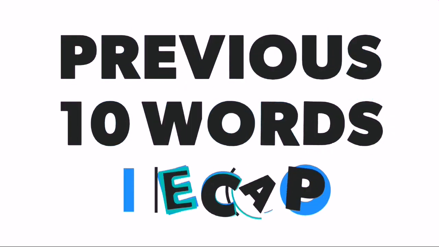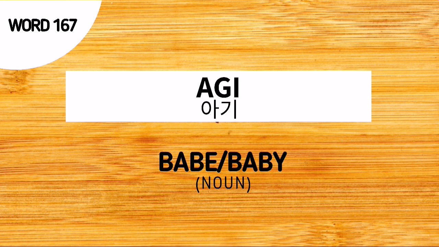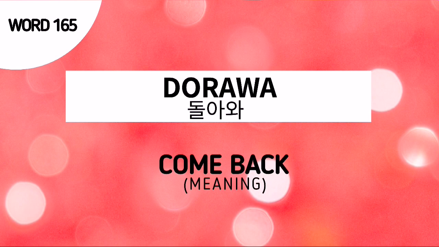Now let's proceed to the previous 10 words recap. As of now, the previous 10 words are words number 157 to 166. But don't forget our word for today, word number 167, agi. And this is the Korean noun for a baby. The first word for our review is word number 166, which is 오늘도. And this means today too. Word number 165 is 돌아와. And this is used to say come back.